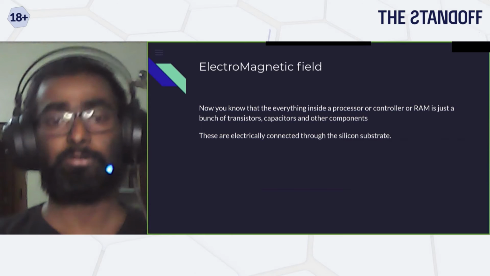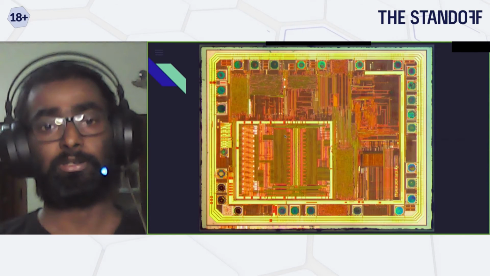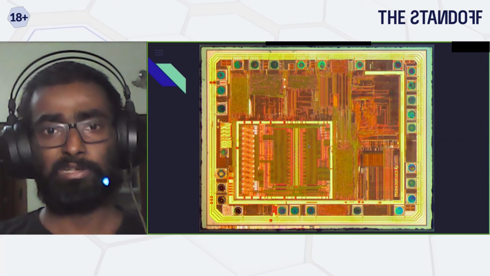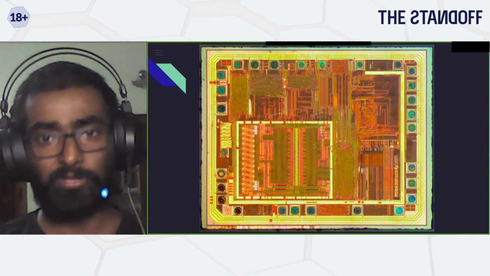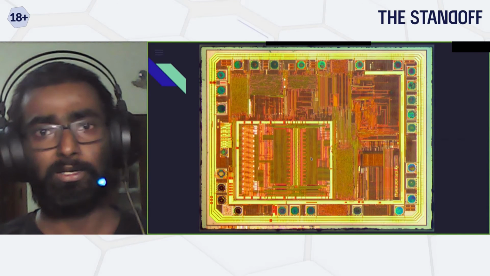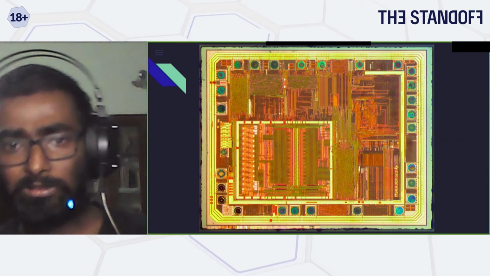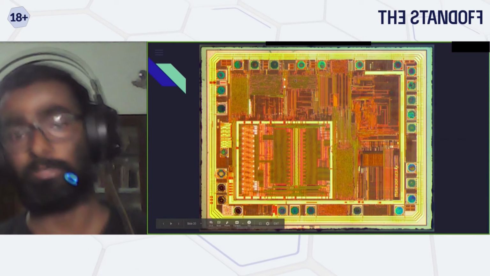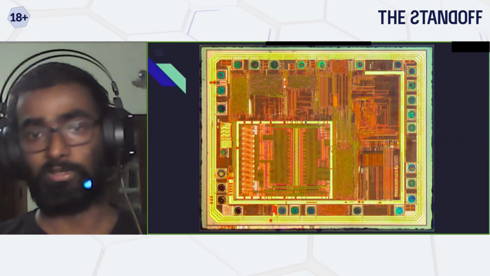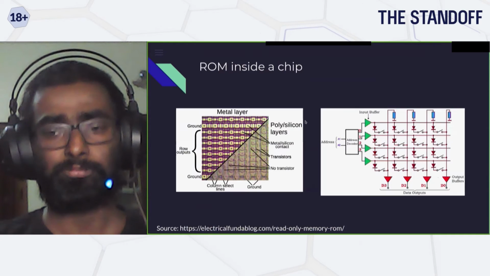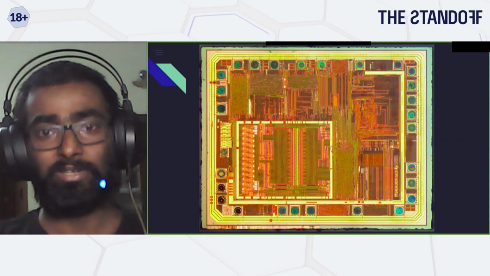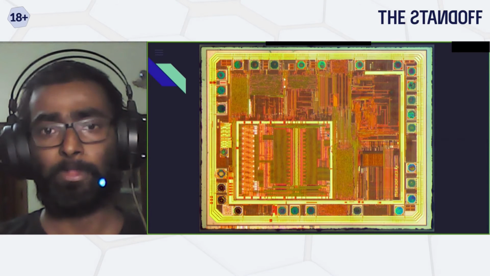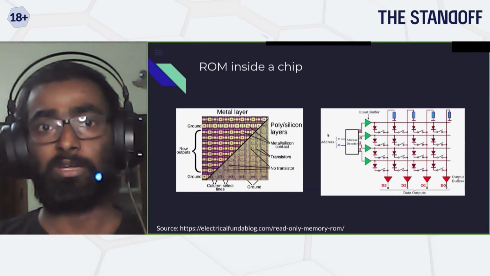So to give you an idea, this is how your typical processor or controller looks. This one, I think, looks like your RAM. Maybe this one looks like a ROM, and these are just other cores, let's say GPIO or some other peripherals that it has to deal with. Here, if you look at it, it looks way too messy because it's just the picture of the die. Now, how does it work inside?